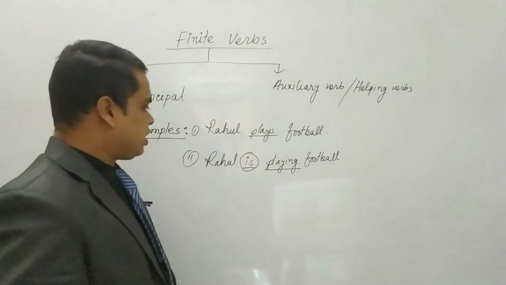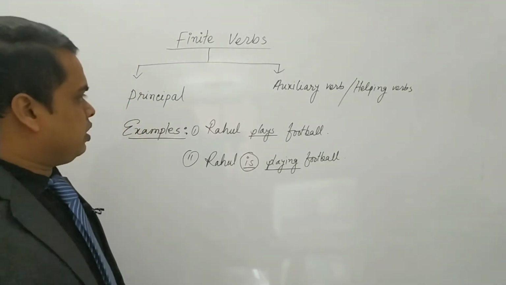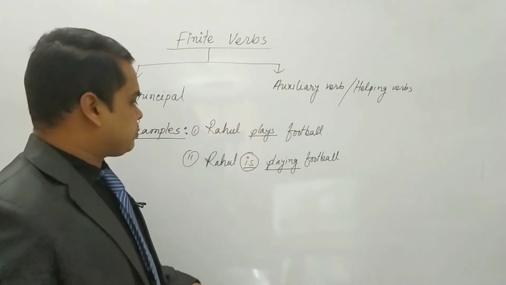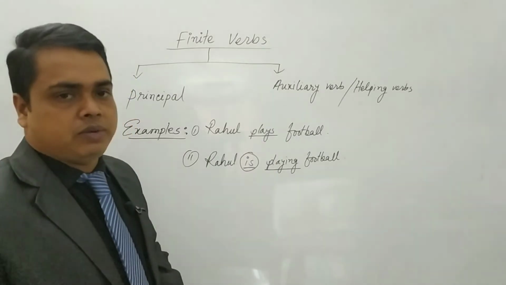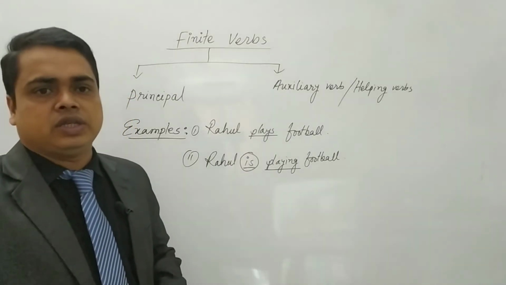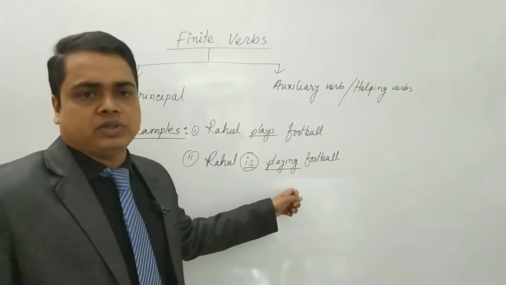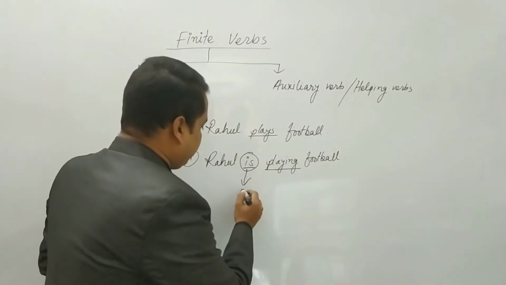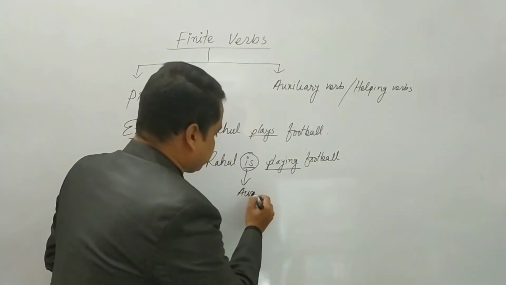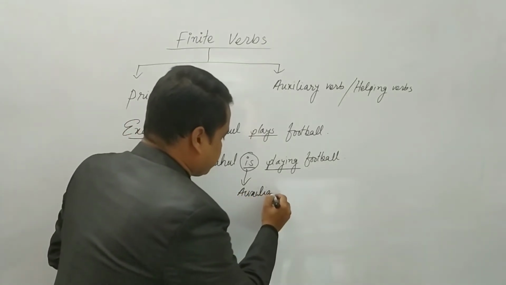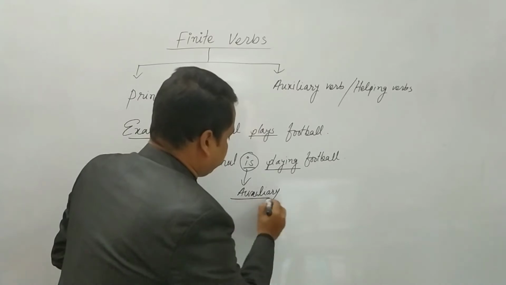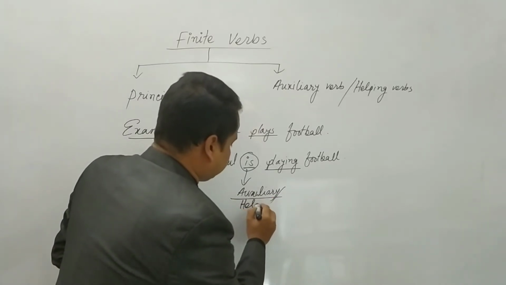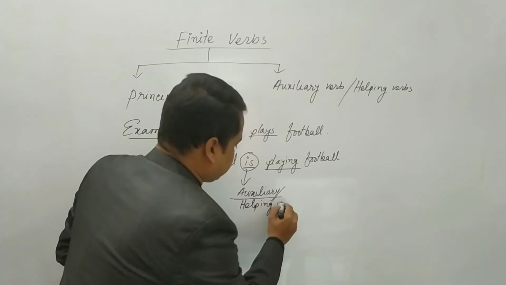So, am, is, are, was, were, all these are helping verbs. All these verbs are called helping verbs and auxiliary verbs. Those verbs always help the main verbs. Okay, dear students. So, this verb will be called auxiliary verb, or you may call it helping verb.